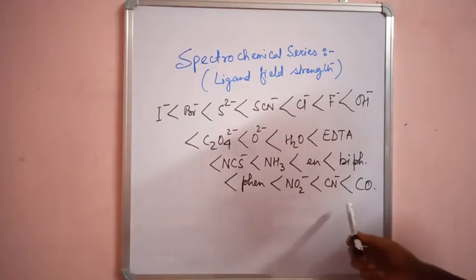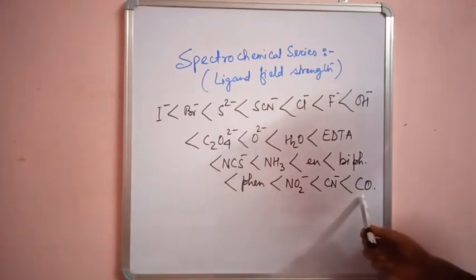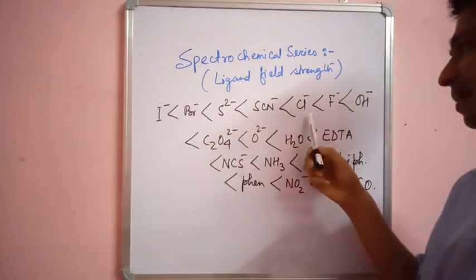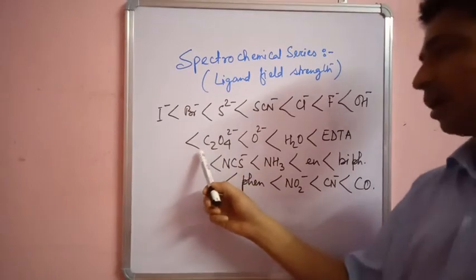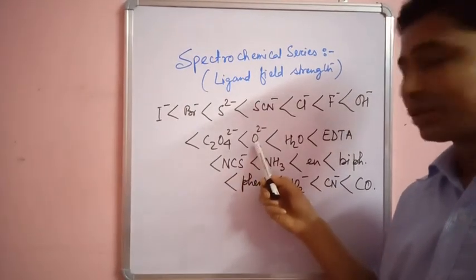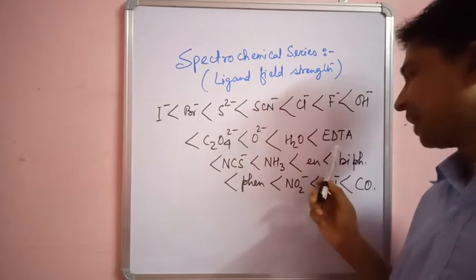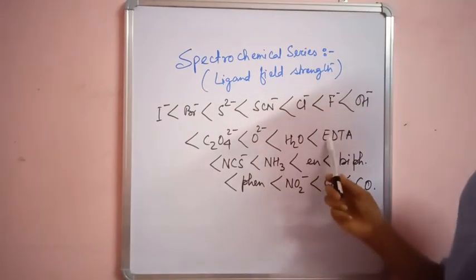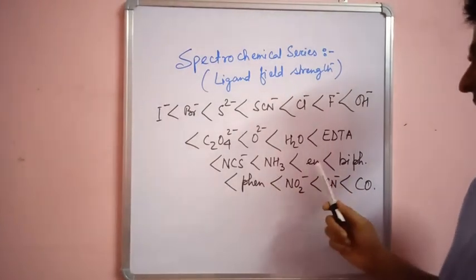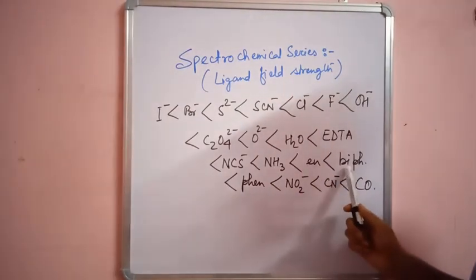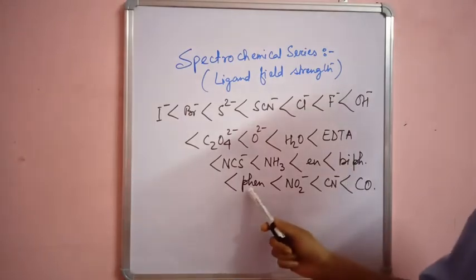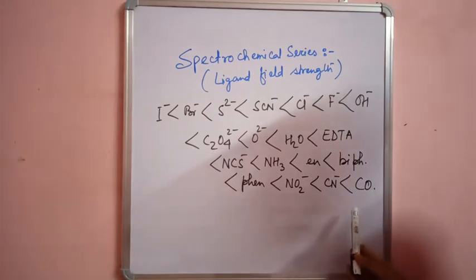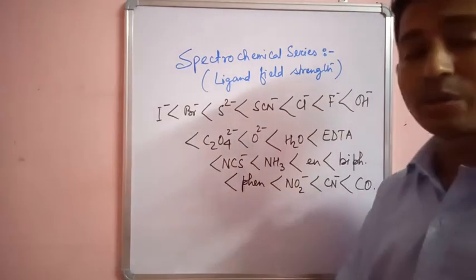So the strongest one is CO, and the weakest one is I minus, then Br minus, S2 minus, SCN minus, Cl minus, F minus, OH minus, oxalate ion, O2 minus meaning peroxo group, peroxo linkage, water, and water means aqua in coordination chemistry, then ethylenediamine tetraacetate, NCS minus, NH3, then ethylenediamine, bipyridine, then phenanthroline, then NO2 minus, then CN minus, and CO. So CO is a very strong field ligand, whereas I minus, Br minus, these are weak field ligands.